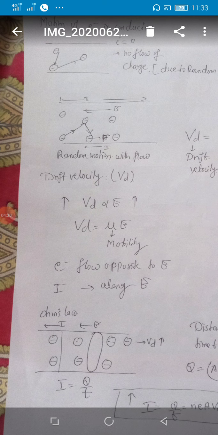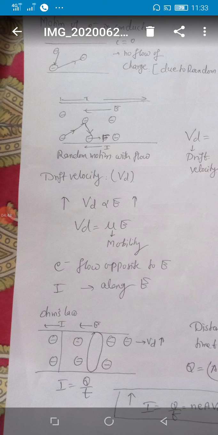About mobility we'll learn in detail in later chapters. Now you just understand the word mobility. It is the drift velocity acquired per unit electric field. It depends on the type of charges. Now the charge is only electrons, so the details about it we'll discuss in later chapters. It is not required now.